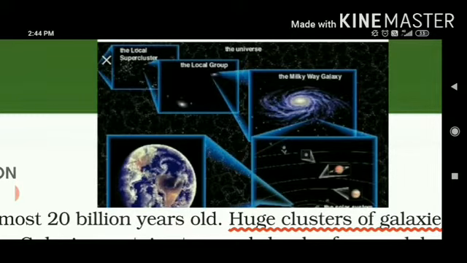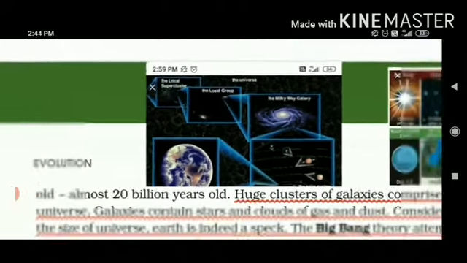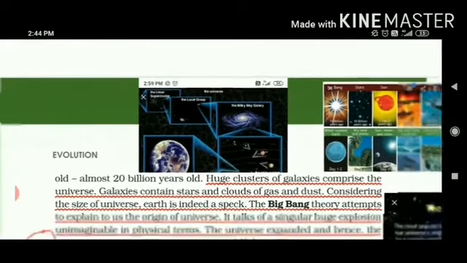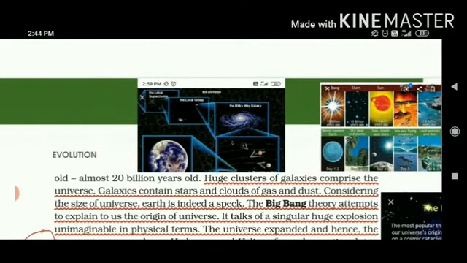That is unimaginable, and it is a huge cluster of galaxies that comprise the universe. We only know about our own solar system, that there are 8 planets around us, but we do not know how many galaxies can be comprised in a universe. Galaxies contain stars, clouds of gas and dust.